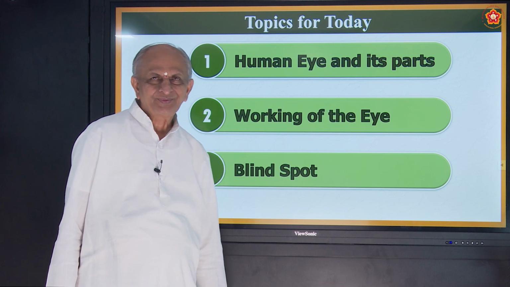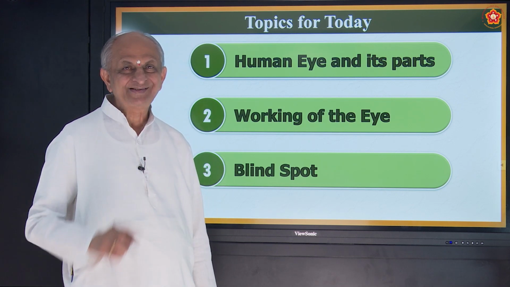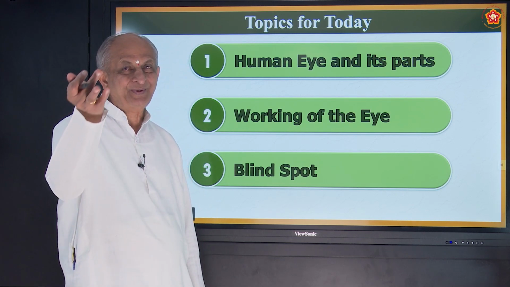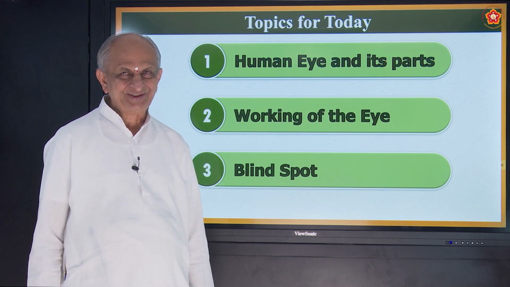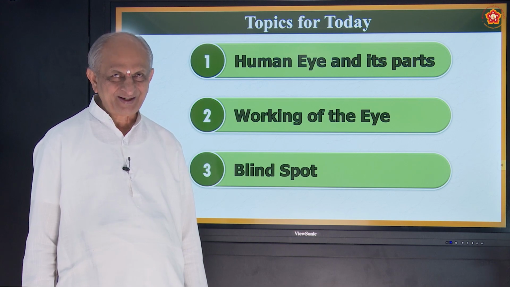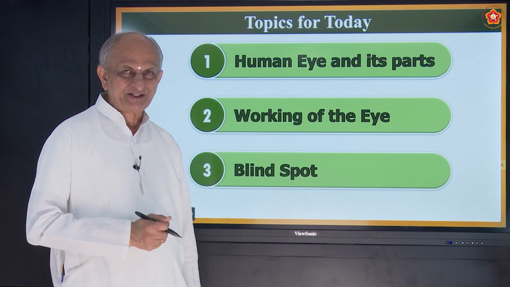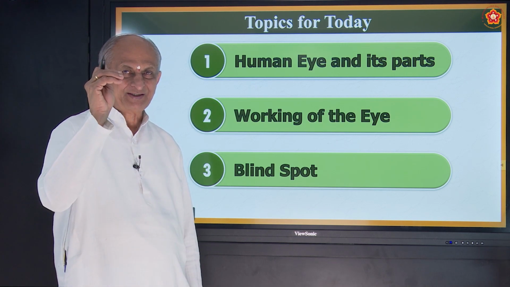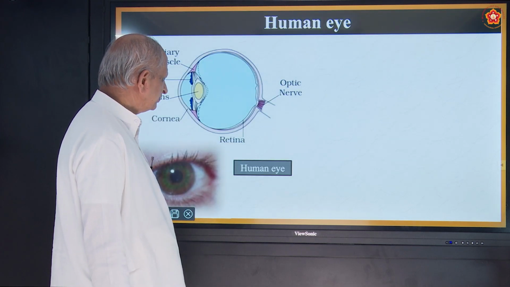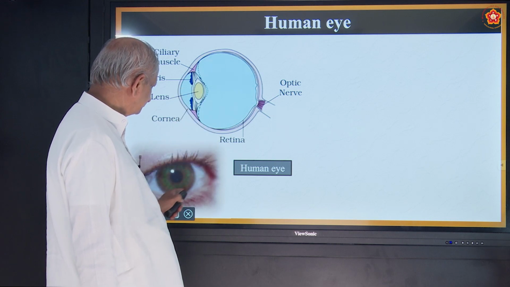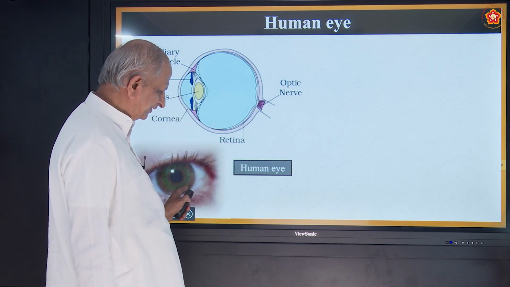Okay. Now all of you check your eyes, and some of you may be having spectacles. That also we are going to discuss in next period. Correct? Why the spectacles are given, what type of spectacles you should have, all those. Okay. So this is a beautiful eye. Actually our eye is like this.